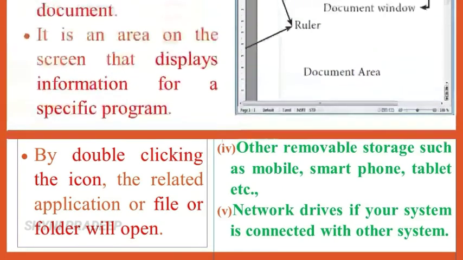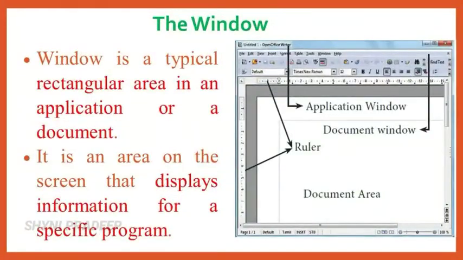Next topic is the window. Window is nothing but the rectangular area in an application or a document. It displays the information for the specific program. There are 2 types of windows. What are they? Document window, application window. See here, this is the document window, this is the application window.